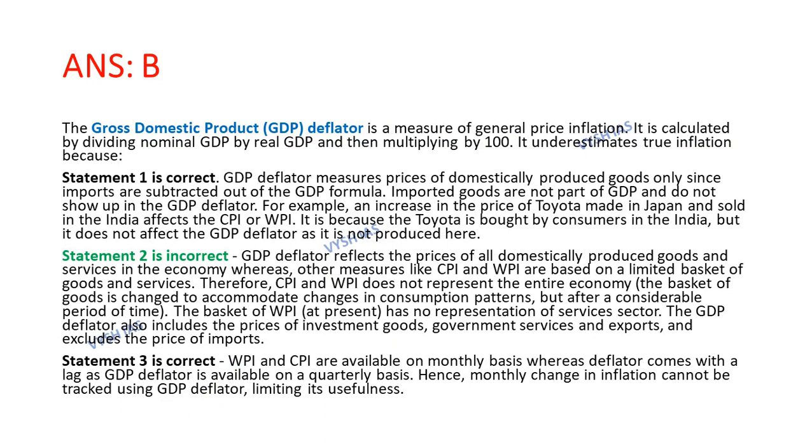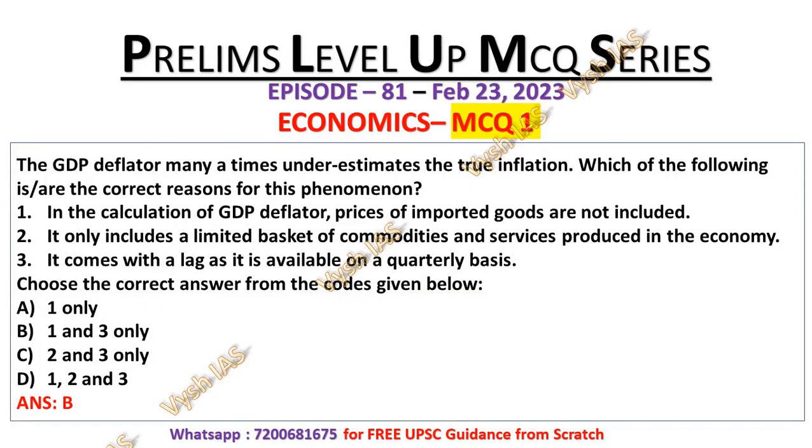Now, statement number 3 is correct because WPI and CPI are available on monthly basis, whereas deflator comes with a lag as GDP deflator is available on quarterly basis. So that is statement number 3. That's why only statements 1 and 3 are the correct statements.